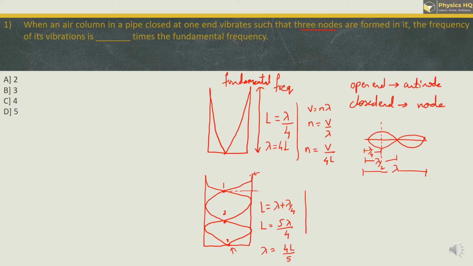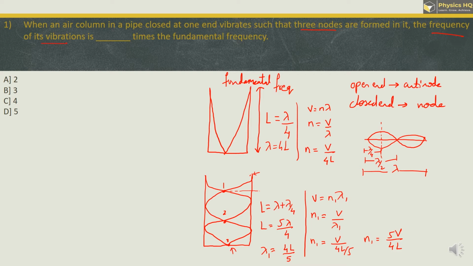Now to calculate the velocity in this case, v is again equal to n lambda. In this case frequency and wavelength are changing. Let me put it as lambda 1. So n1 is v by lambda 1, and n1 is equal to v by, in place of lambda we will write 4l by 5, or you can write it as n1 equal to 5v by 4l. Now we are supposed to find the relation between the frequency of its vibration, n1, in terms of n.